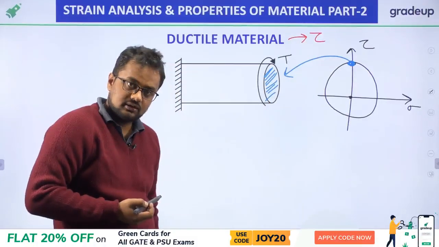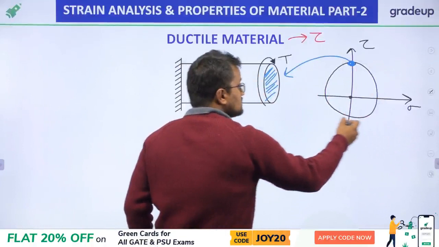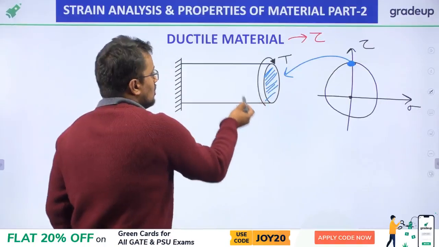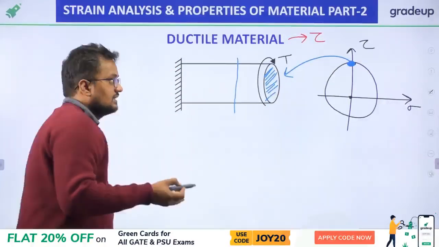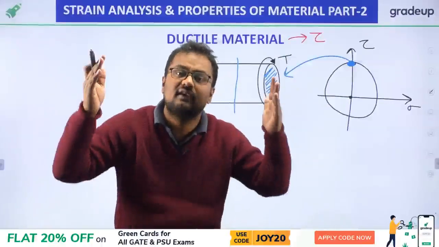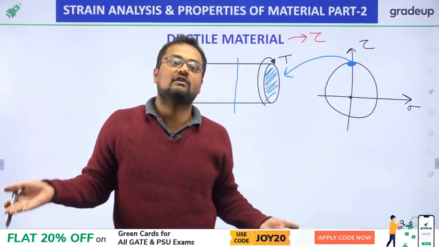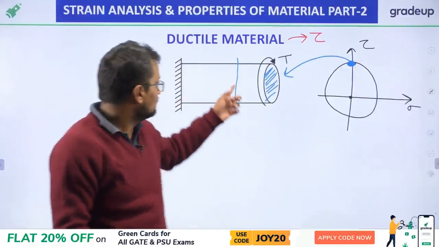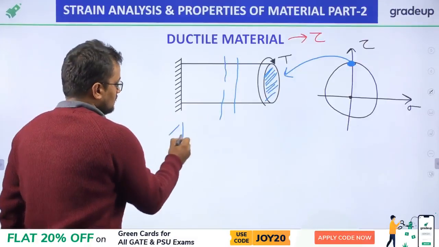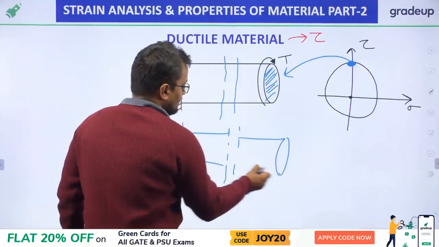And my friends, ductile material fails in shear stress, and in this whole circle, where is maximum shear stress? Maximum shear stress is this point. So this plane, or all these planes are identical. These planes are itself the point of maximum shear stress. Ductile metal fails in shear stress. Where will it fail? It will fail where shear stress is maximum. So it will fail here. So this will be the failure pattern, like this. It will fail like this while applying torsion.